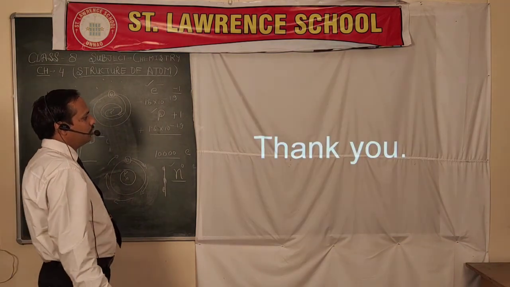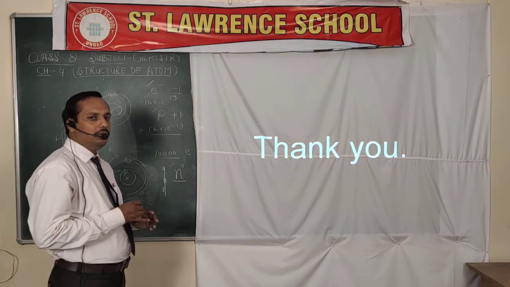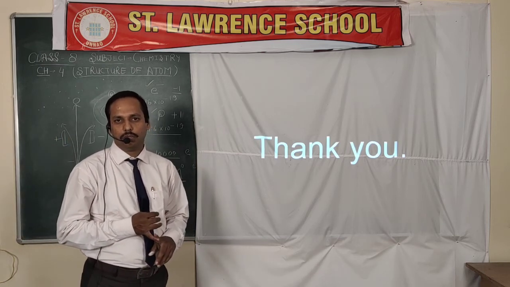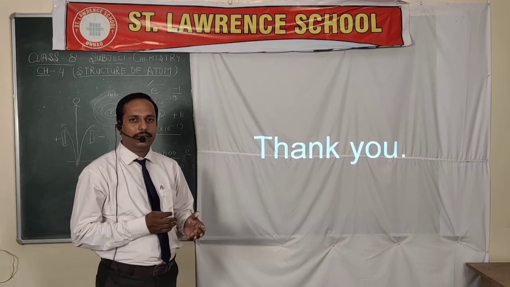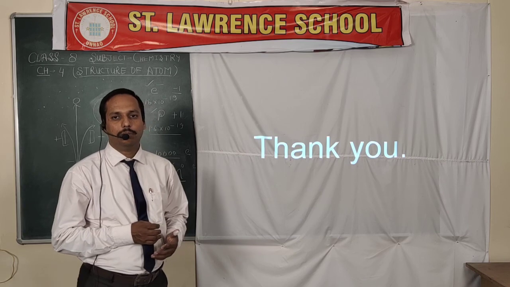So this was the structure of the atom, in which I told you about the subatomic particles, the atomic model of Thomson, and the atomic model of Niels Bohr. In the next topic, we will discuss the distribution of electrons and chemical bonding.